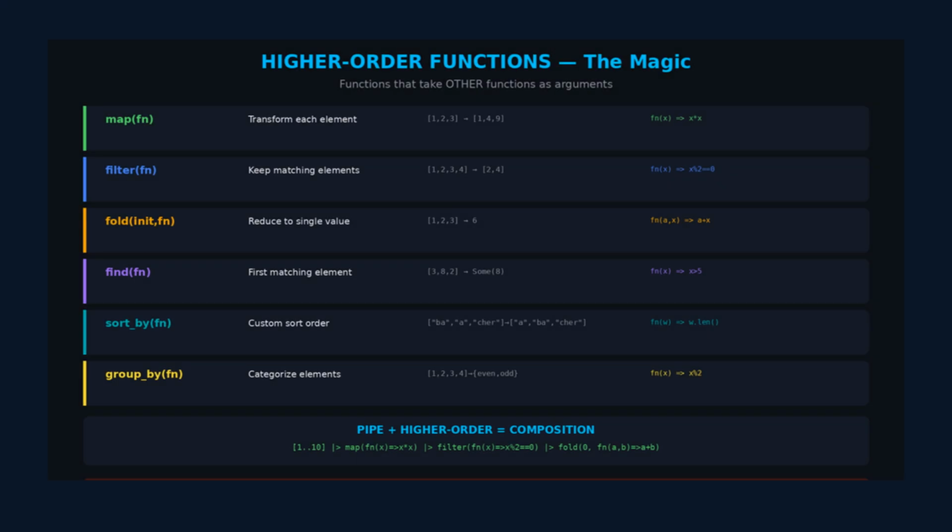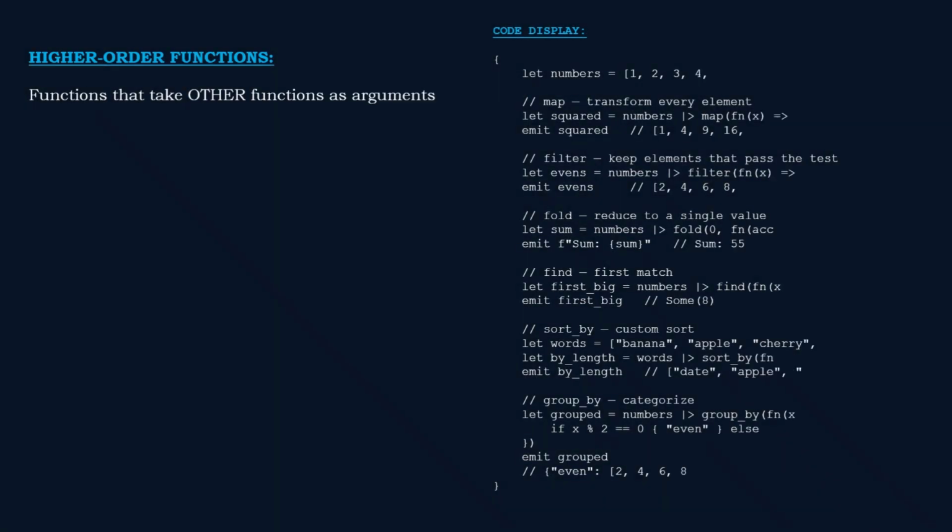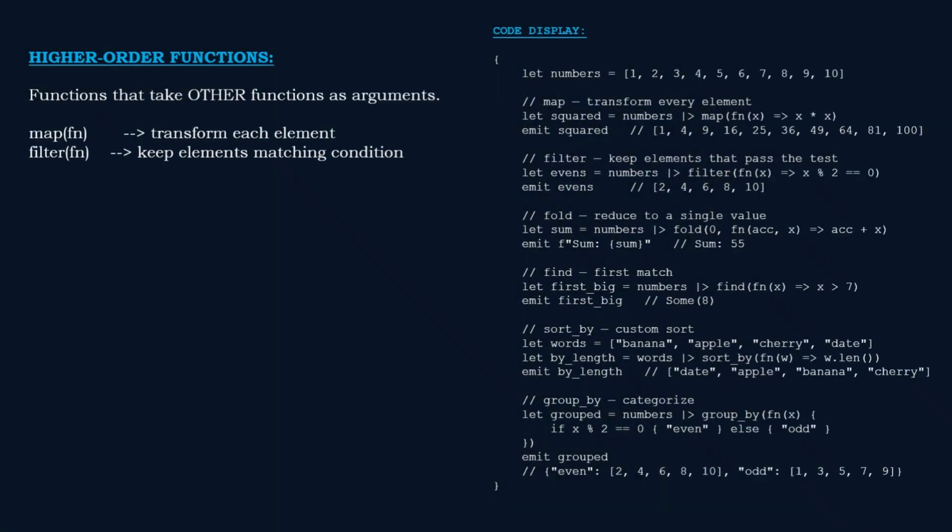Higher order functions take other functions as arguments. Map transforms every element, give it a function, it applies that function to each item and returns a new list. Filter keeps only the elements where your function returns true.